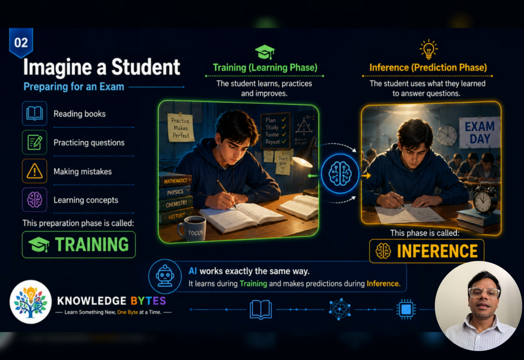Now, let's imagine a student preparing for an exam. The student reads books, practices questions, makes mistakes and improves over time. This learning phase is like training. Now imagine exam day. The student uses what they learned to answer questions. So this is like inference. Training is learning, inference is applying what was learned. So AI works exactly the same way.